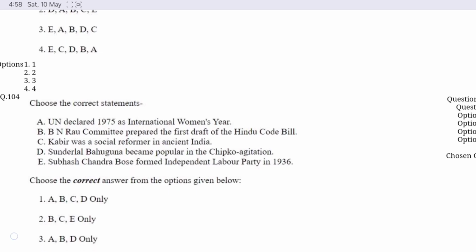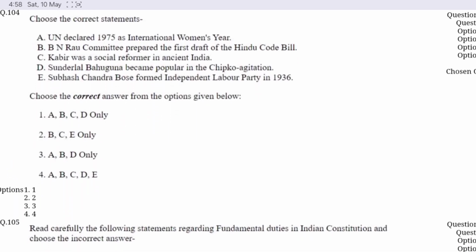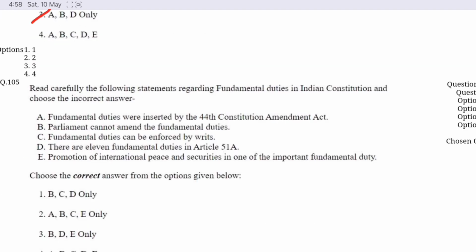Question number 104. Choose the correct statement from the code given below. Option C is correct, A, B and D. The UN declared 1975 as the International Women's Year. B.N. Rau committee prepared the first draft of the Hindu Code Bill, and Sunderlal Bahuguna became popular in the Chipko agitation.